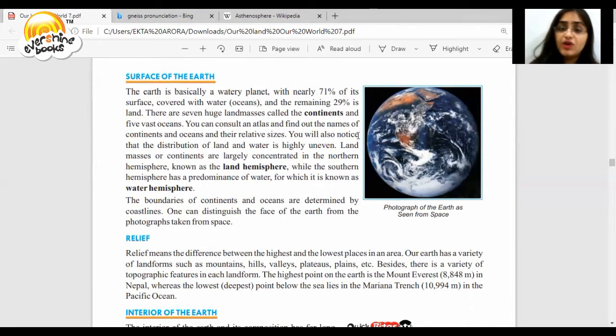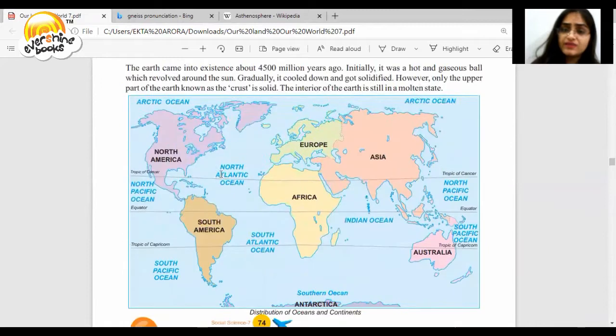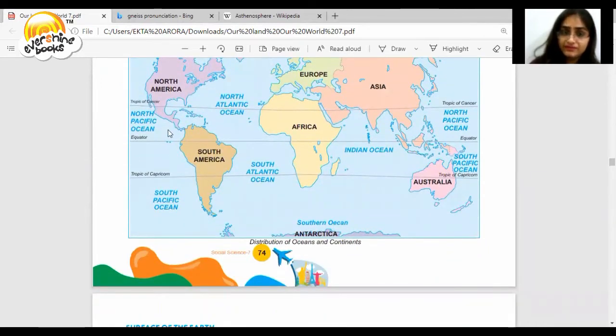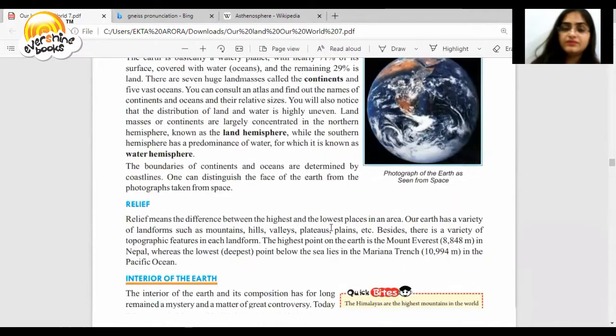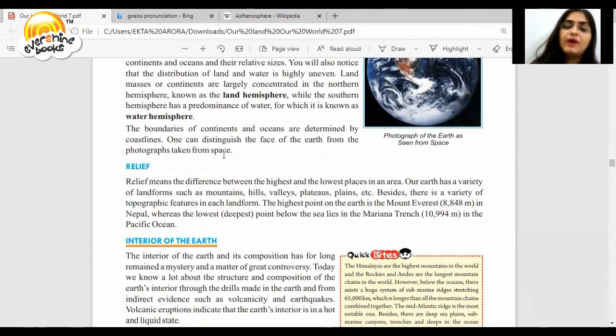You will also notice that the distribution of the land and water is highly uneven. Yes, we have already noticed. Land masses or continents are largely concentrated in the northern hemisphere. Yes, on the top side. I told you this is the equator which has divided the earth into 2 parts. So on the top, we have a lot of land parts. That is why it is called the land hemisphere. And at the bottom, we have a lot of water. That is why it is called the water hemisphere. See this, a lot of continents we have here on the top. At the bottom, we have only this much of land. So that is why this is called the water hemisphere.